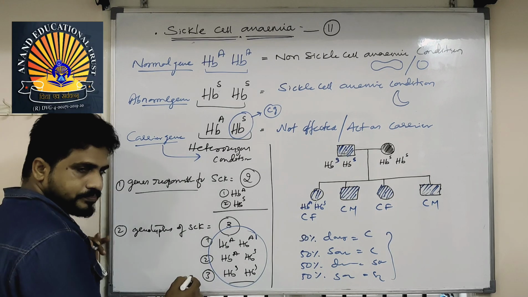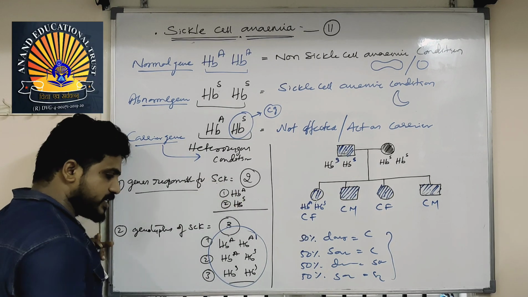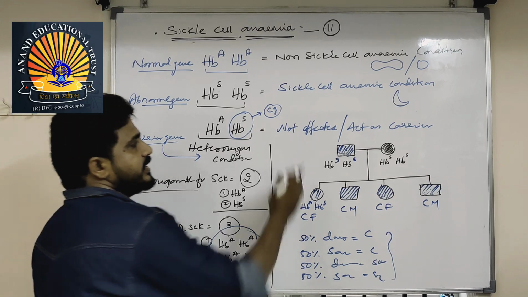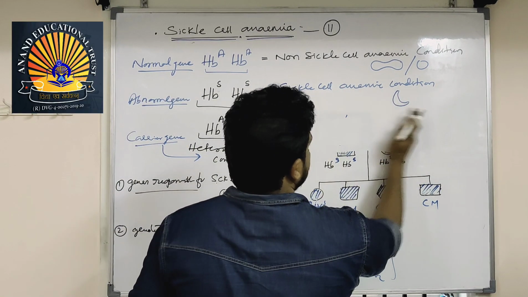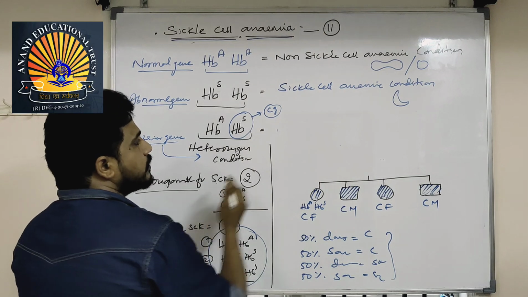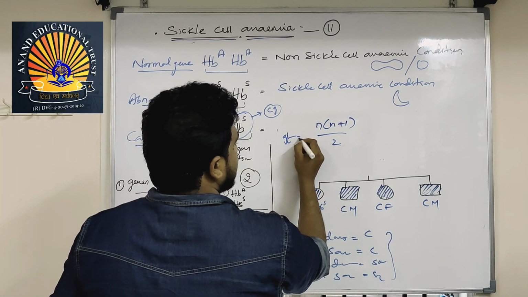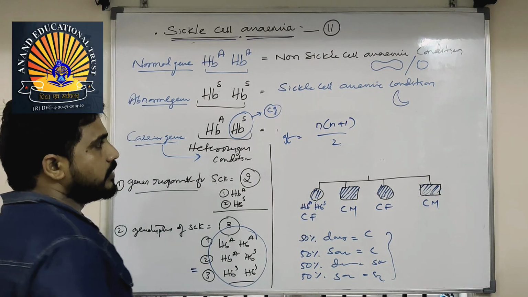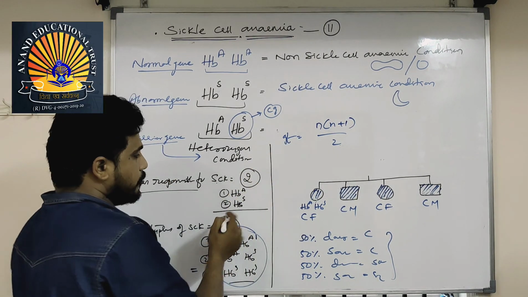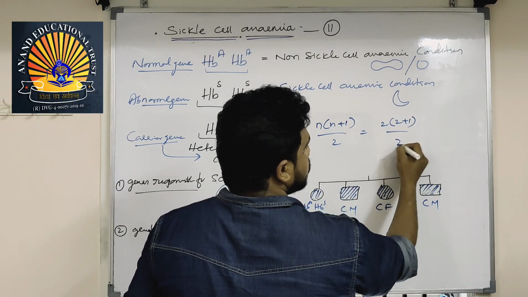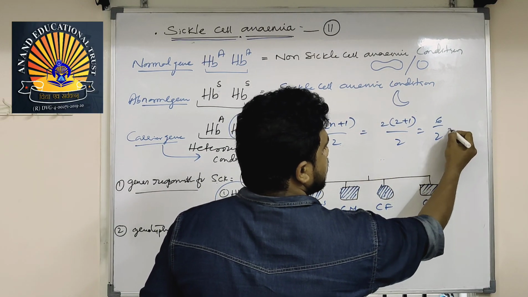How many alleles have come? Here, 2 alleles. How many genotypes have come? 3. How to find out the genotypes? Very easy. Find out the genotypes by this formula: n(n+1)/2. This is the genotype finding formula. Here n is the number of alleles. How many alleles are there? 2. So 2 into (2 plus 1) by 2, that is equal to 6 by 2, that is equal to 3.